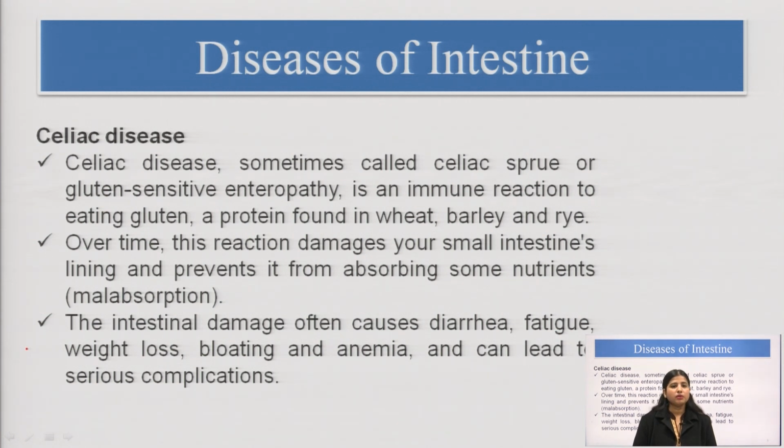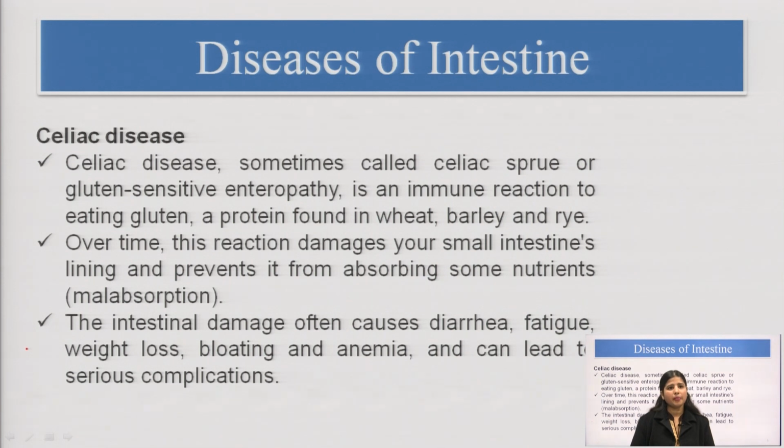In that person the gluten is taken as a foreign antigen, and in response to the foreign antigen our body starts to form antibodies against it. These antibodies start to invade the intestine, which further causes absorption problems in the intestine.